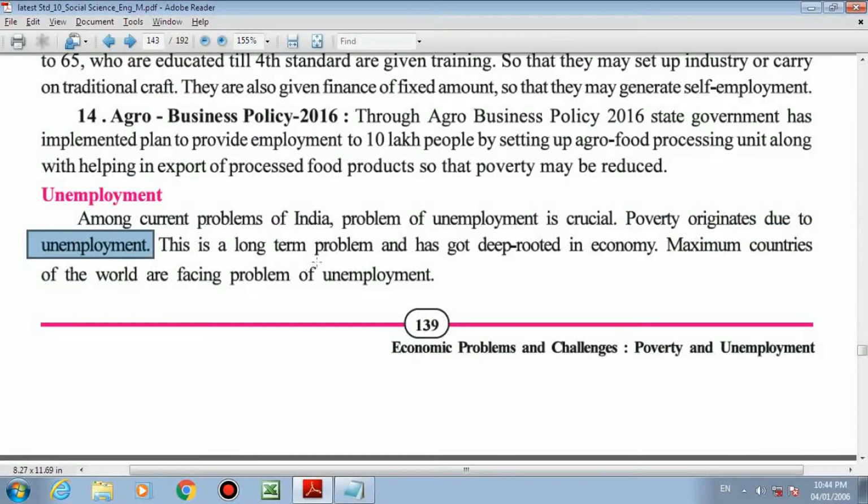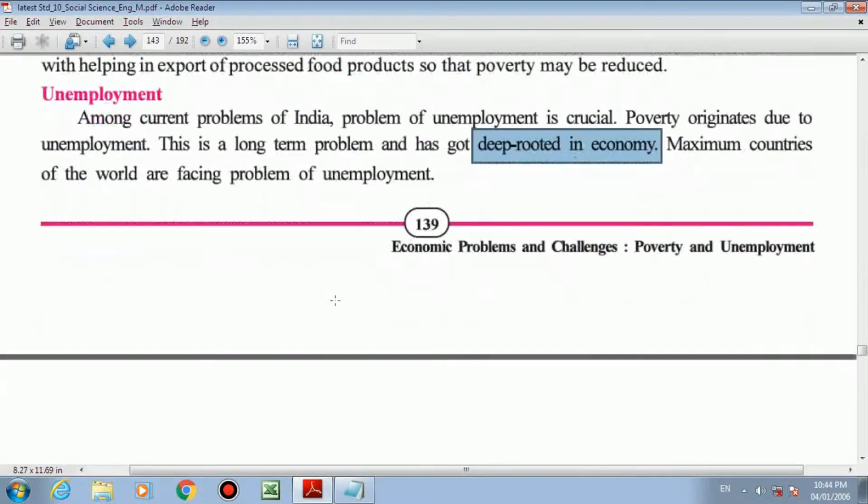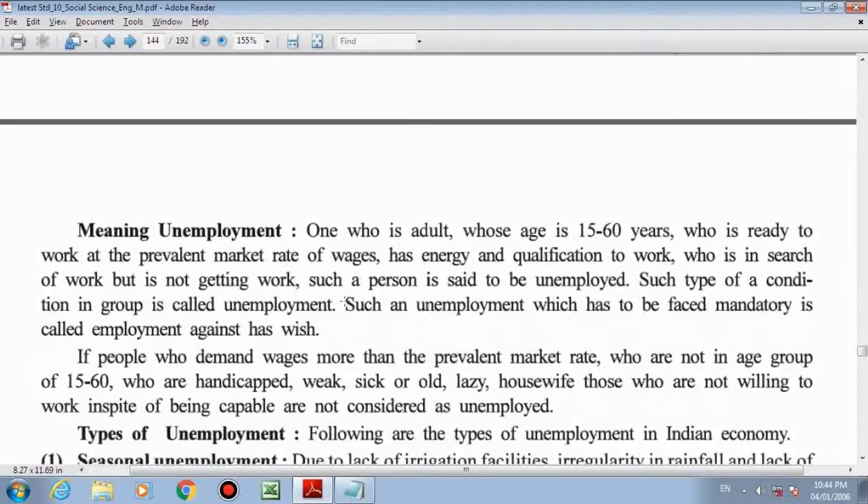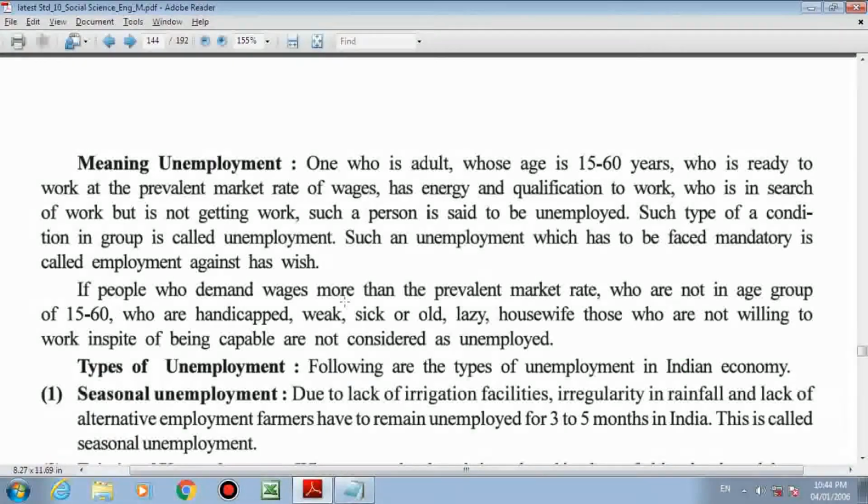Now this is a long-term problem. Unemployment is a long-term problem and has got deep rooted in the depth of our economy. Most countries of the world are facing the problem of unemployment. Even though they are developed, they are still facing the problem of unemployment. Now what is the meaning of unemployment? In a normal sense, a person who is not doing work is called unemployed. But students, in the exam we can't write this. We will get 0 marks.